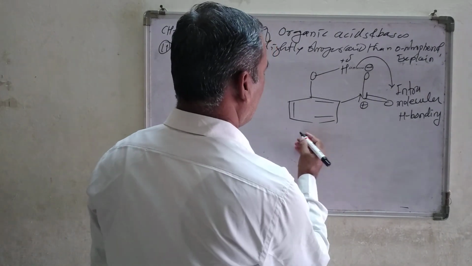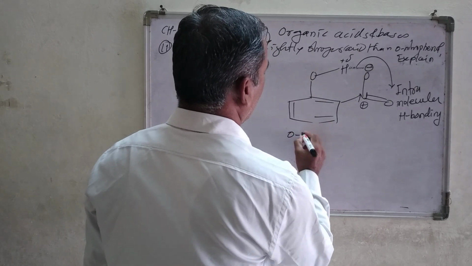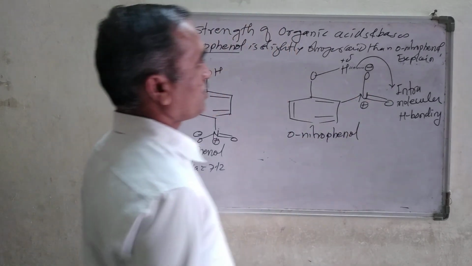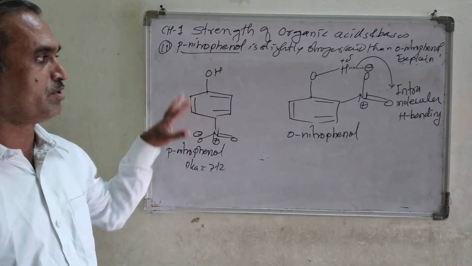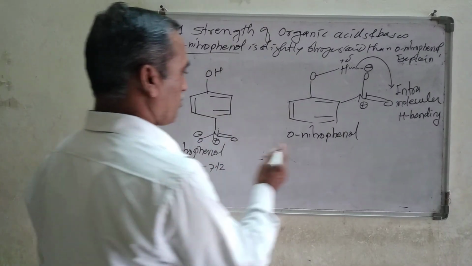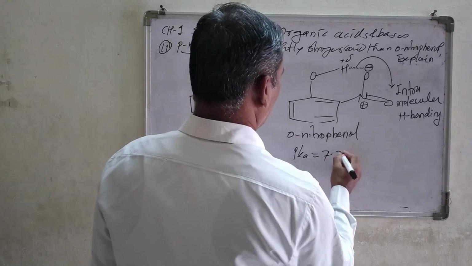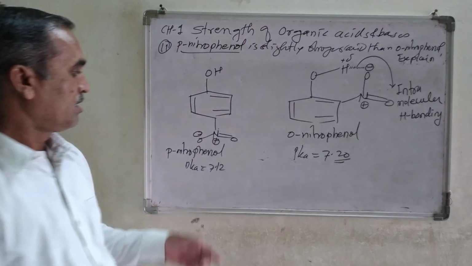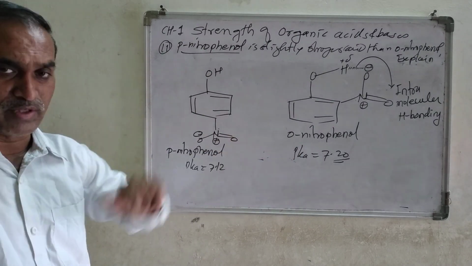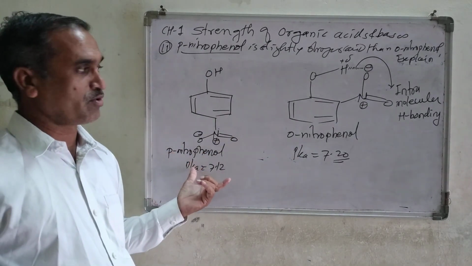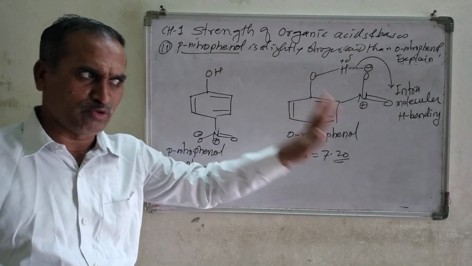This is ortho-nitrophenol. Suppose a 2 mark question is there, you should draw the structure. The pK value here may be 7.20, and this is slightly stronger than this one. The reason behind it: if you draw the resonating structures, you will get 6 resonating structures, and in this case also you get 6.